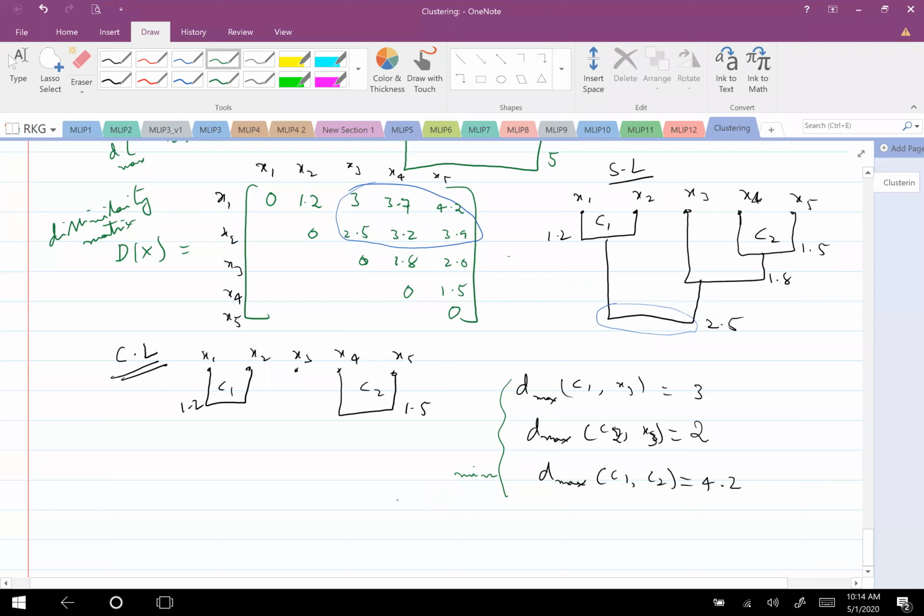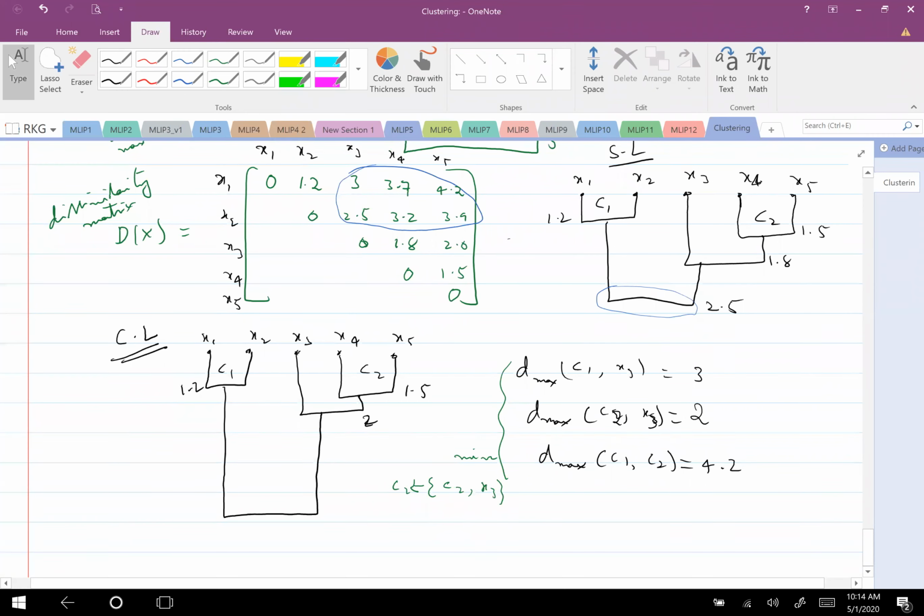This becomes the new C2 now, with a distance of 2. Here in single link it was 1.8, here it is 2. Please note that difference. Then these two anyway have to be matched, C1 and C2. With what distance will they get matched now?